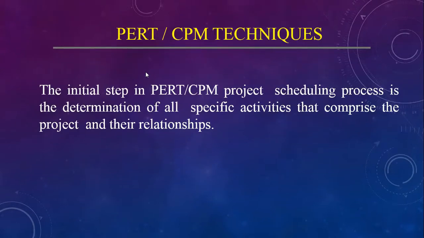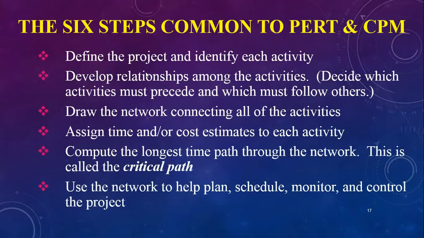The initial step in CPM and PERT project scheduling is the determination of all specific activities that comprise the project and their relationships. Now, basically there are 6 steps which are common in both methods, the Critical Path Method as well as the Program Evaluation Review Technique, PERT. In both the methods,